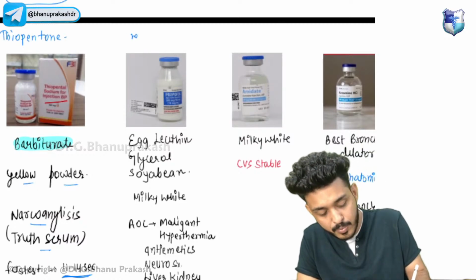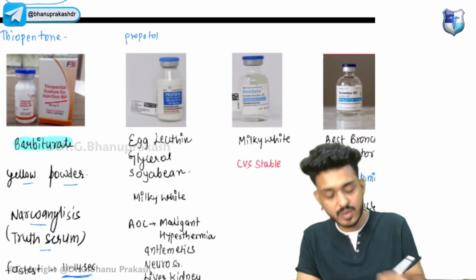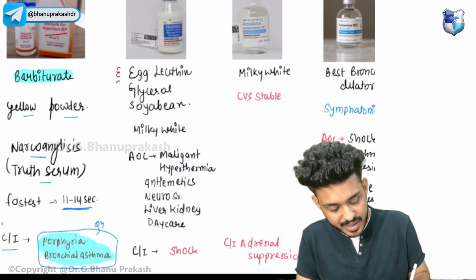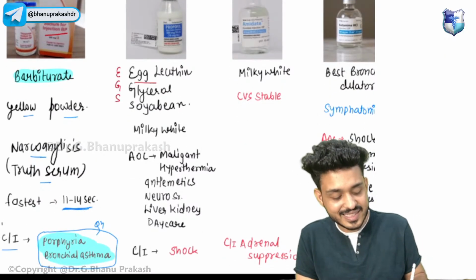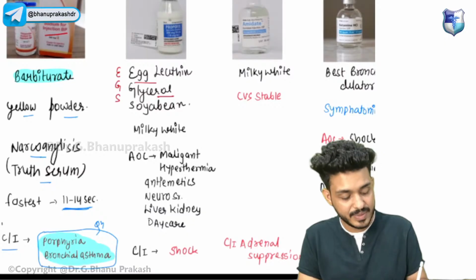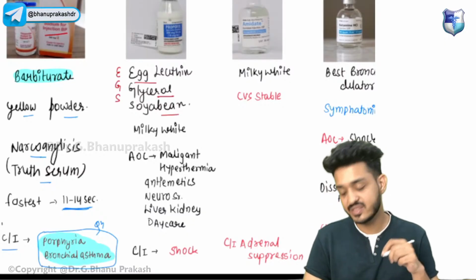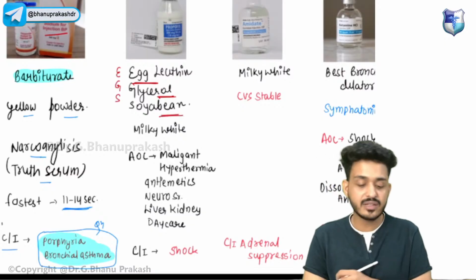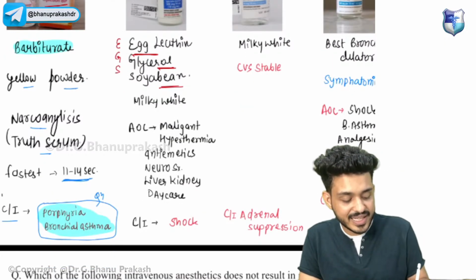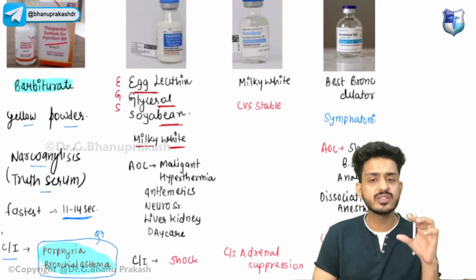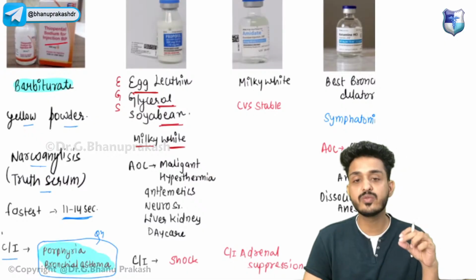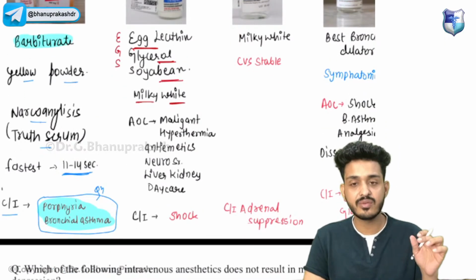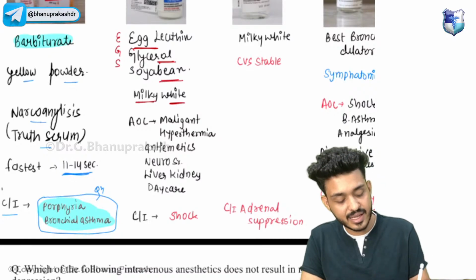Second one is your propofol. Very important, propofol. Multiple questions they have asked you, right? Just remember EGS. It will have egg lecithin, glycerol, and soybean. It is a milky white thing, and once you open this propofol, you have to utilize it on the same day itself, within 6 hours.